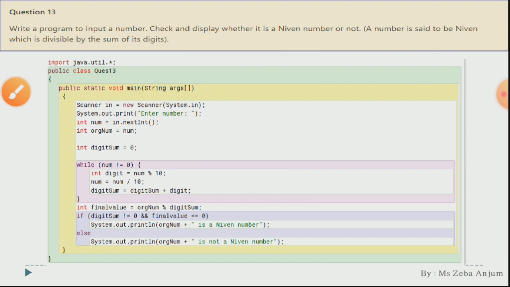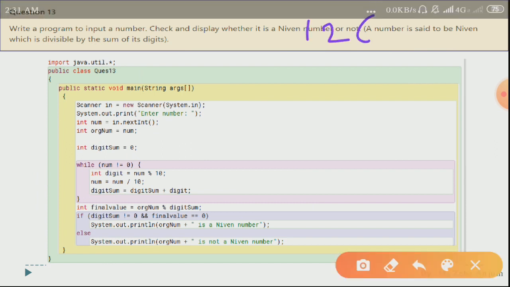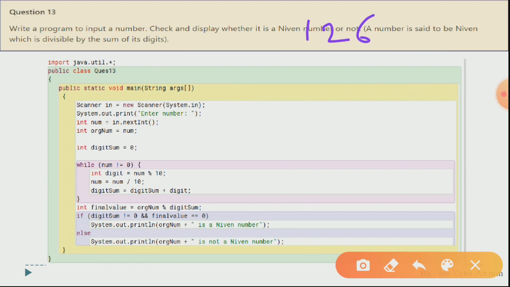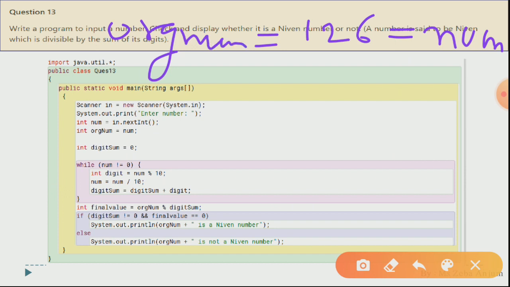Now let us take an example of the same thing, 126. Now let us try to execute this code. The 126 is stored in num, and at the same time it is stored in your original num. Now while num not equal to 0, it is not equal to 0, the condition is true.